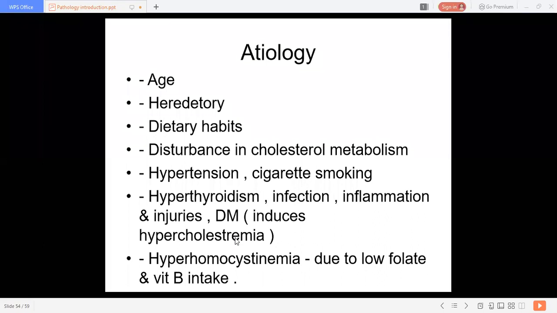And various infections and inflammations, that is local injury to the vessel wall due to inflammation, also induce atherosclerosis.